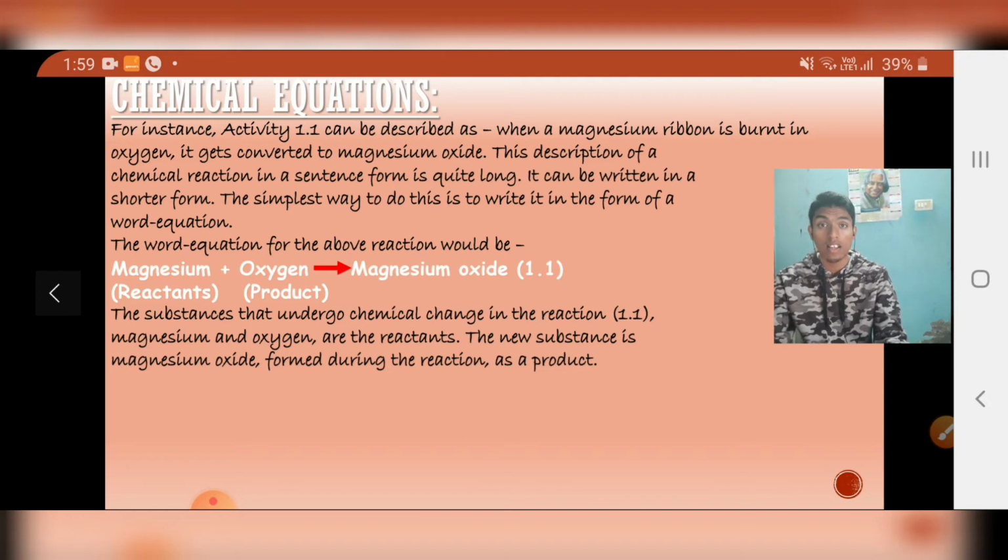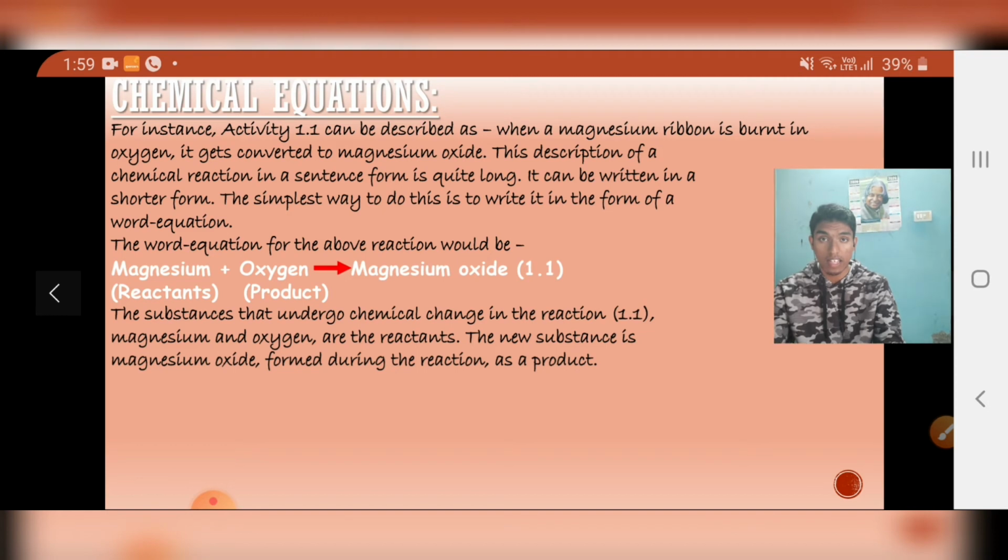We need a shorter way to tell it. We need a simpler, faster way to tell this reaction, right? So in order to do this, we have to use chemical equations. Chemical equations come into play. This description of the chemical reaction can be written in a shorter form.